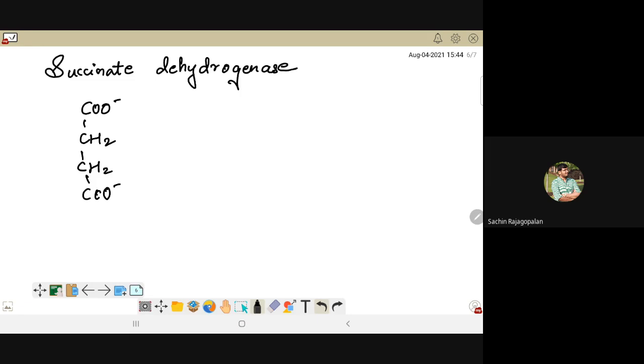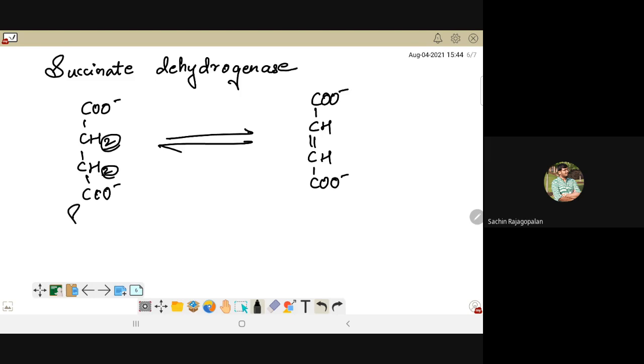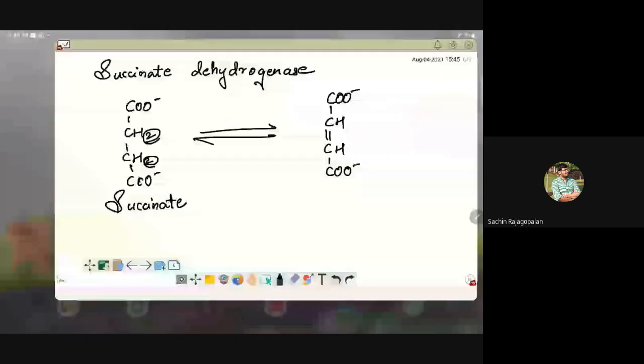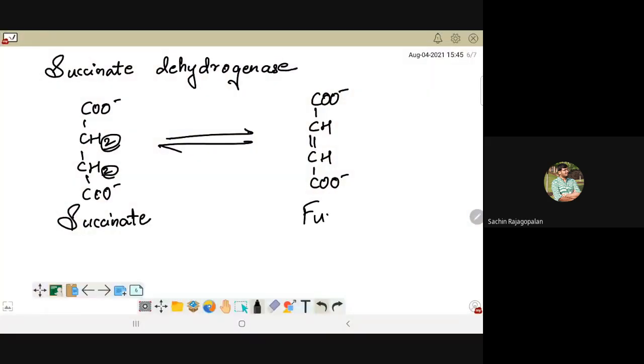Okay, now you're going to get rid of hydrogens here. So where is the hydrogen coming from? I'll take one hydrogen from CH2 and another hydrogen from the next CH2. So the compound is very simple. It's COO minus CH double bond CH COO minus. So this was my succinic acid, also called succinate. And now what I am forming over here is what I refer to as fumaric acid or fumarate.